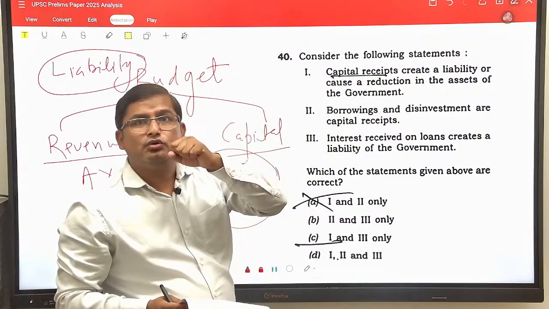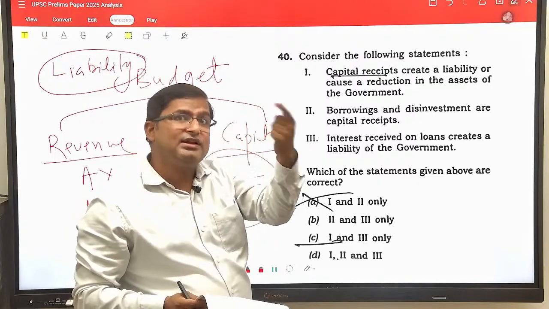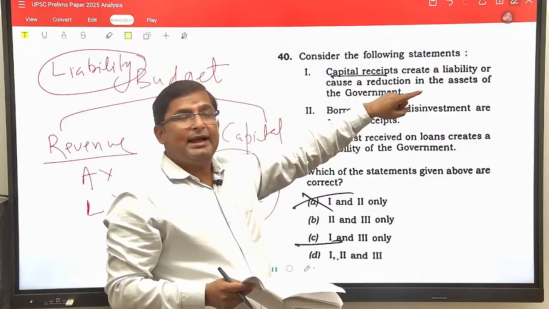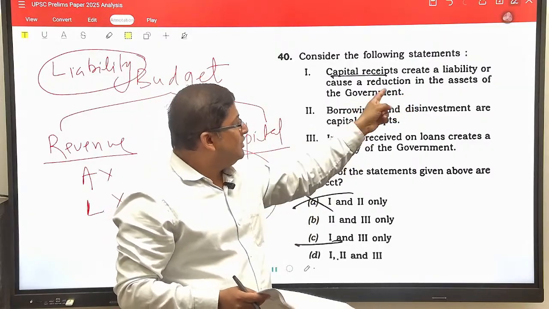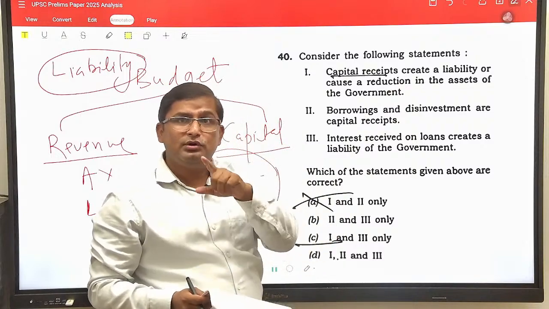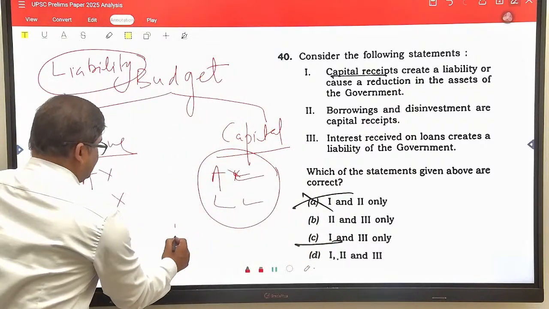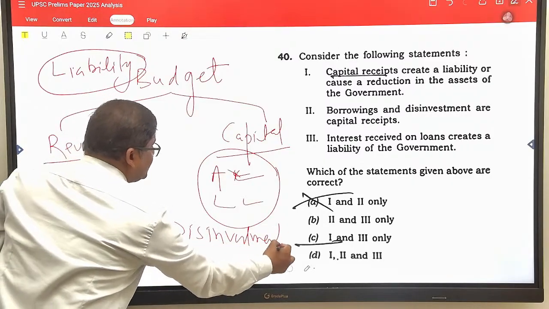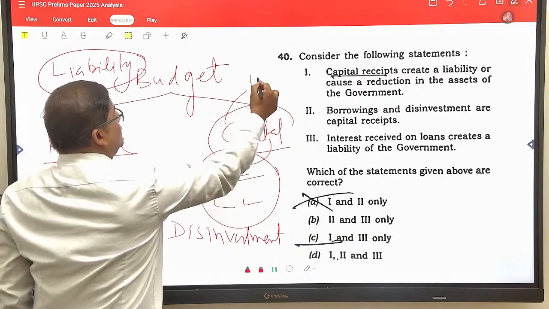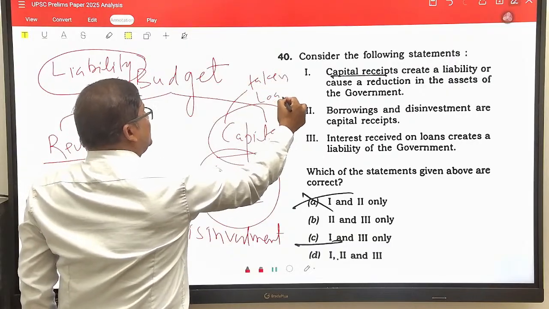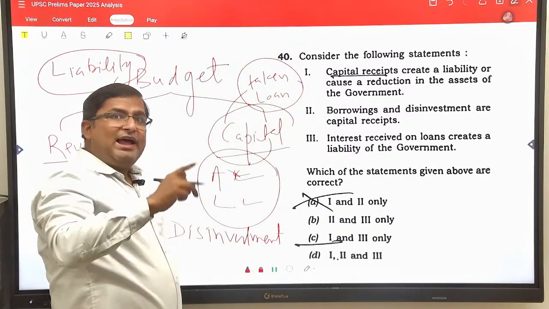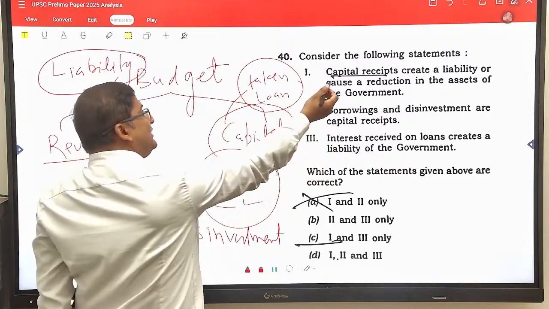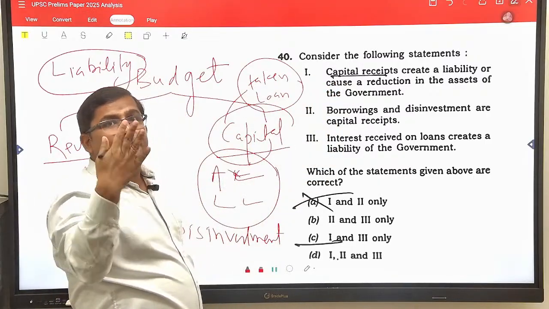Suppose the government has taken a loan, so the government owes the return of this loan. So this will create a liability. And again, capital receipt also leads to a reduction in the asset of the government. How? Let me explain. Disinvestment is a capital receipt. I have explained, if the government has taken a loan, this will create a liability on the government. The government will have to pay that loan with principal amount as well as interest. Capital receipt creates liability on the government.